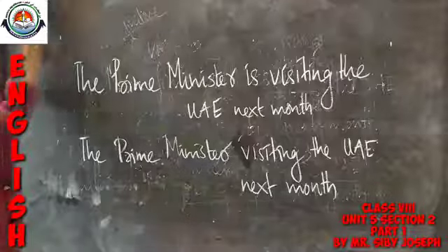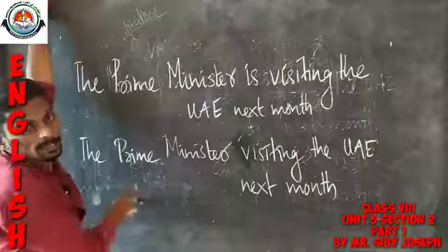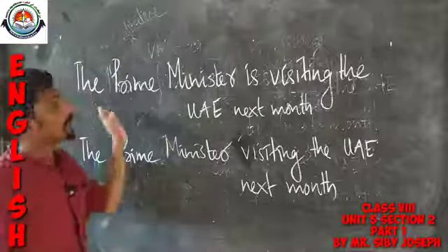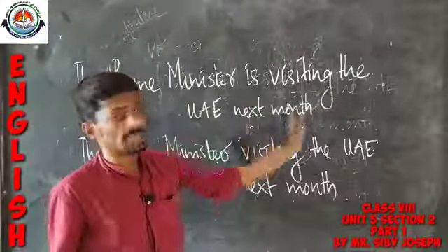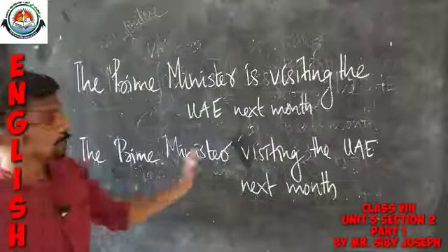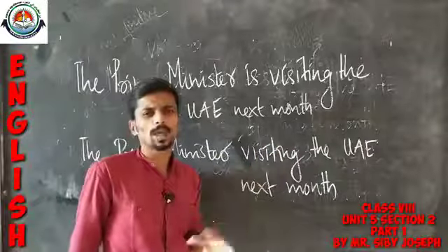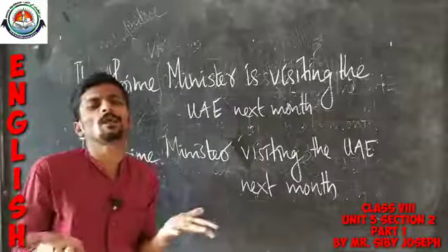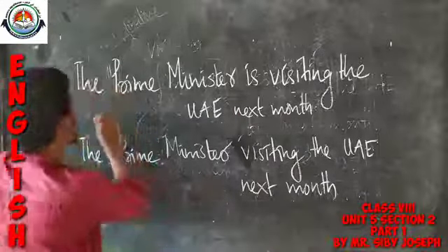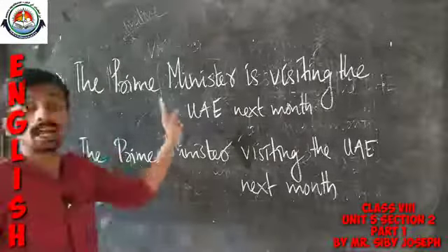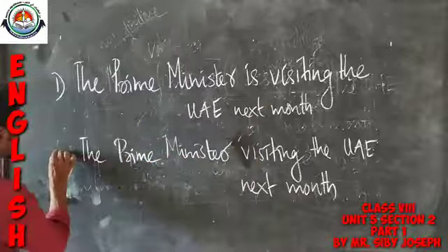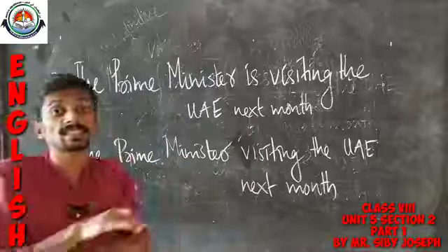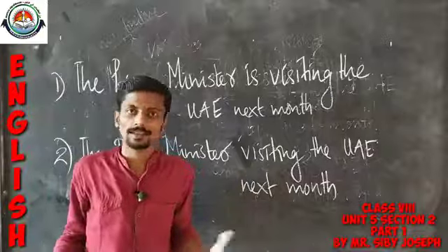Now, all of you please have a look at these two sentences. The Prime Minister is visiting the UAE next month. The Prime Minister visiting the UAE next month. Now, tell me what is the difference between these two sentences? Definitely one can easily find that the first sentence is a complete sentence and the second sentence is not a complete sentence. Very simple.